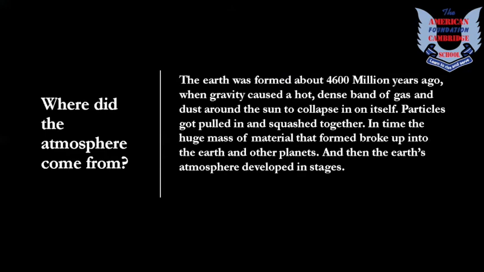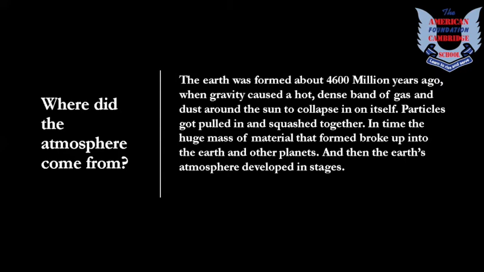The Earth was formed about 4,600 million years ago when gravity caused a hot, dense band of gas and dust around the sun to collapse in on itself. Particles got pulled in and squashed together. In time, the huge mass of material that formed broke up into the Earth and other planets. And then the Earth's atmosphere developed in stages.